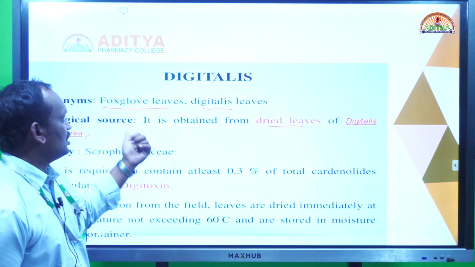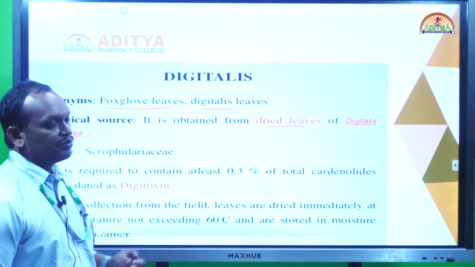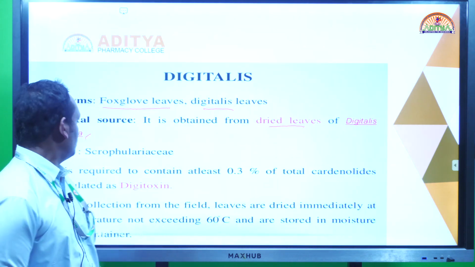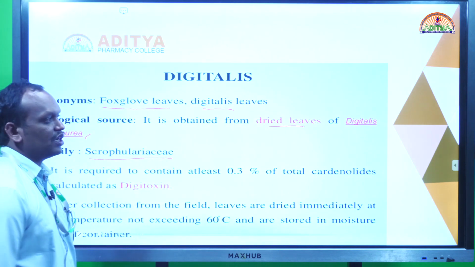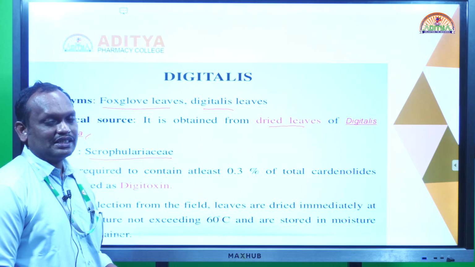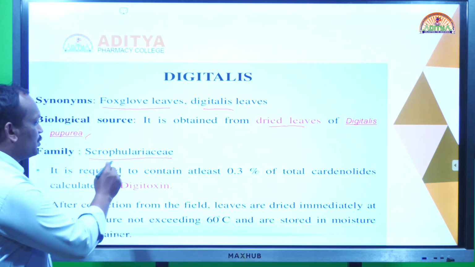So which parts of digitalis are we using? Leaves. What is the synonym of digitalis? We have to remember that it is foxglove leaves or digitalis leaves. It belongs to the family Scrophulariaceae. What is the biological source? Digitalis purpurea or Digitalis lanata, belonging to the family Scrophulariaceae.